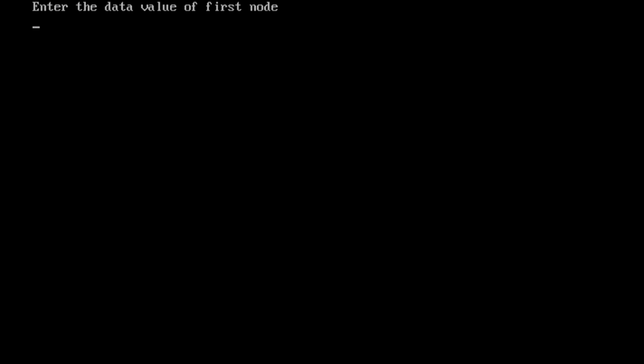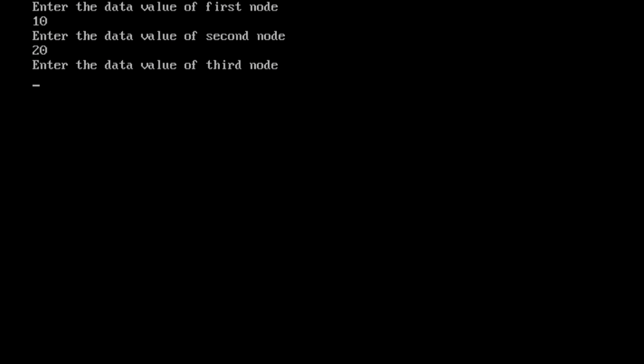So enter the data value of the first node. I am entering 10 from the keyboard. So first node data part contains the value 10. Next, enter the data value of the second node. I am entering 20 from the keyboard. The 20 is stored in the second node data part. Next, enter the data value of the third node. 30 I am entering from the keyboard. So the third node data part contains 30.